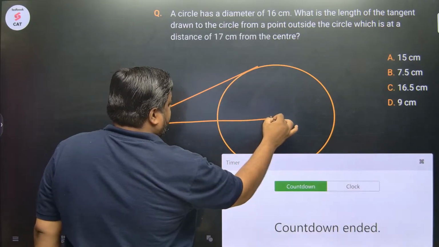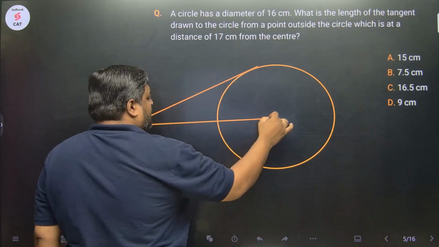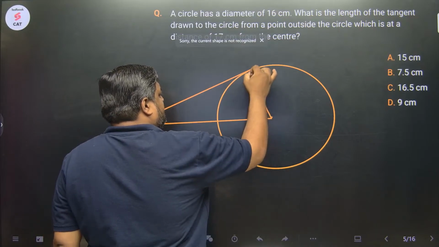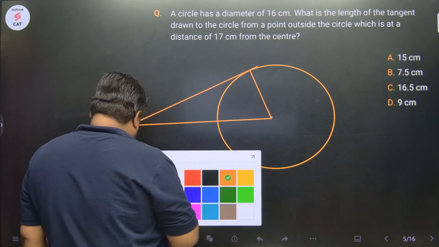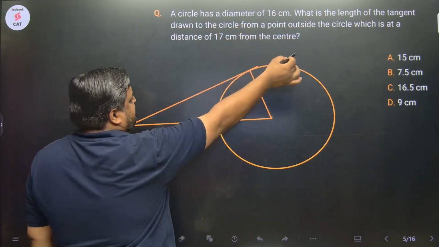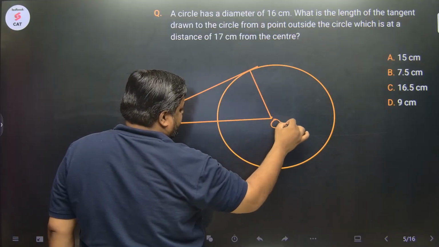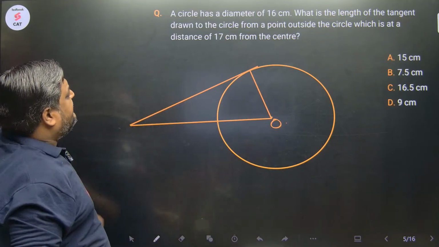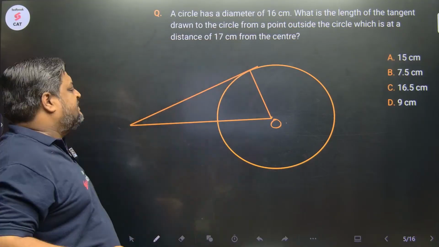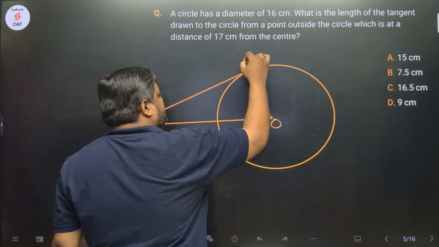Time's up. Chalo, guys, check this out. A circle has a diameter of 16 centimeter. Let's say this is the circle of diameter 16 centimeter. This is the radius. What is the length of a tangent drawn to the circle from a point outside the circle? Let this point A be outside the circle and this AB is the tangent.